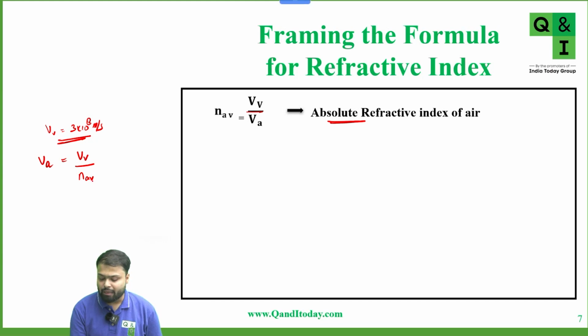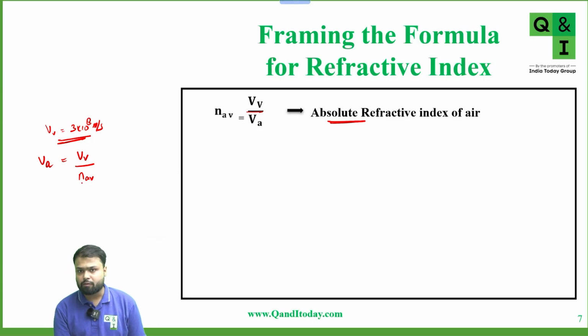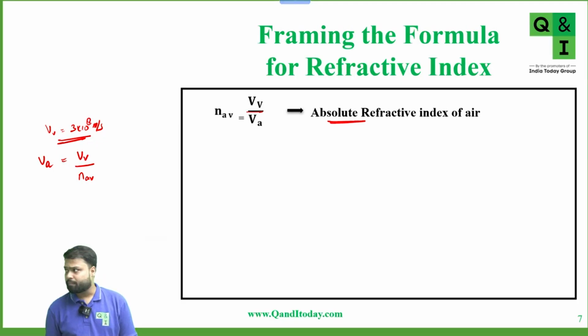The refractive index of air with respect to vacuum is slightly greater than 1, which is 1.003. So the speed of light is slightly less than 3 into 10 to the power 8. Is this clear? Yes or no? Very good.